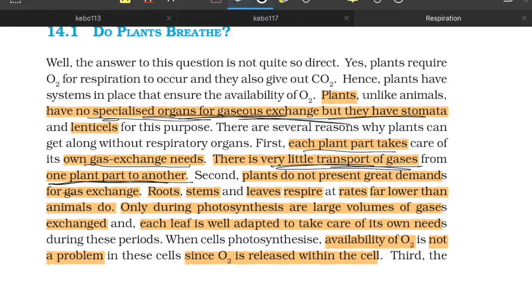And the second statement is the demand. We don't have that much amount of respiratory rate at all. There is no demand. And root, stems, and leaves have far lower rates. What is the main reason you can think for this?